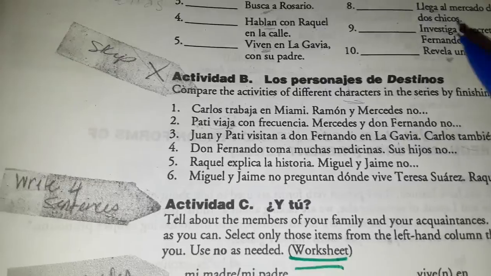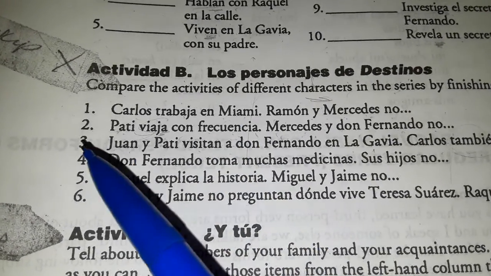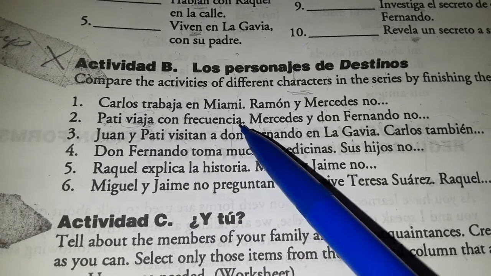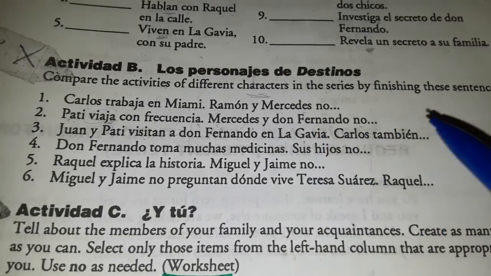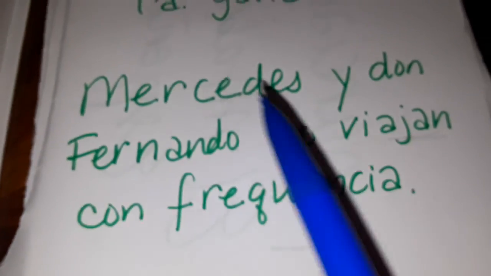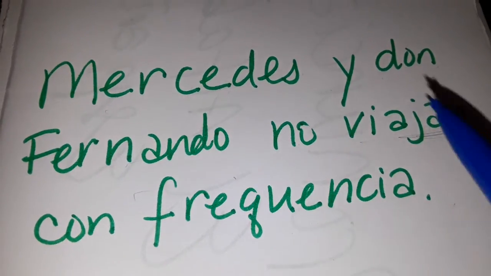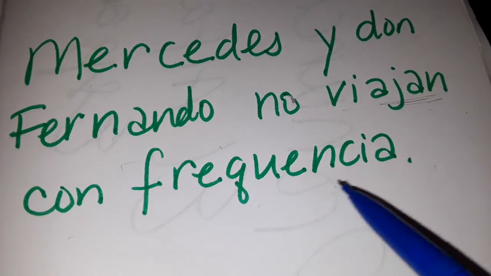The next one. Patty viaja con frecuencia. Mercedes y Don Fernando, these are two people, no. So how would you complete the rest of that? Mercedes y Don Fernando no viajan con frecuencia.